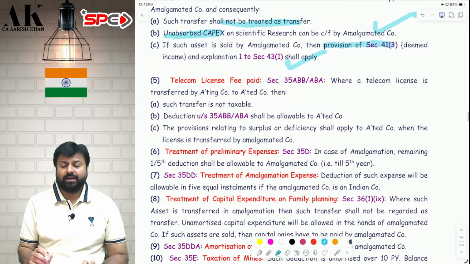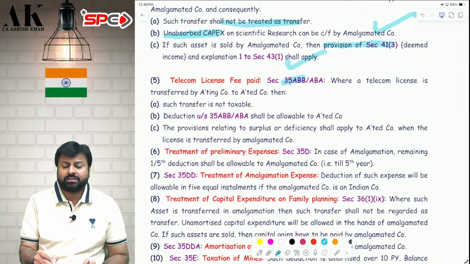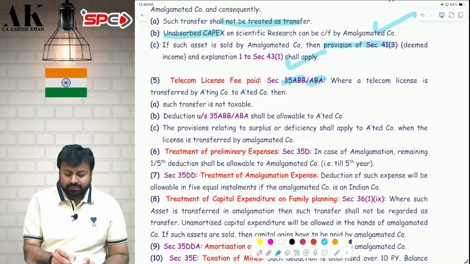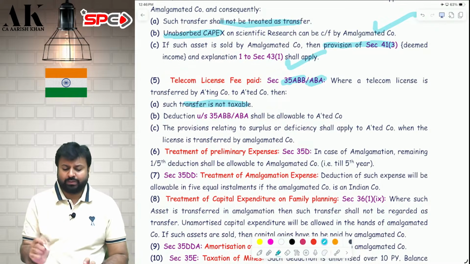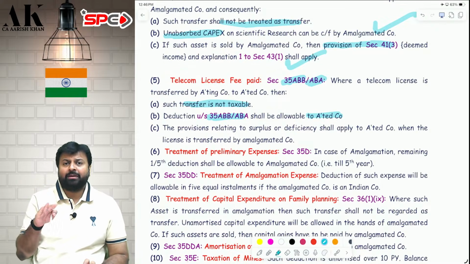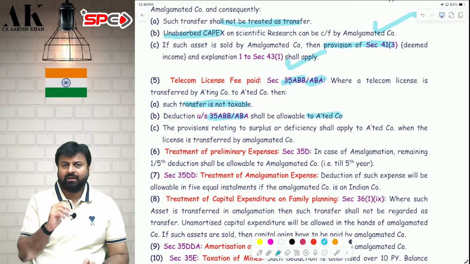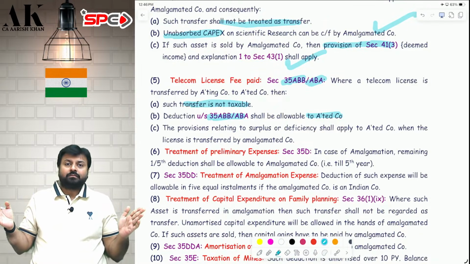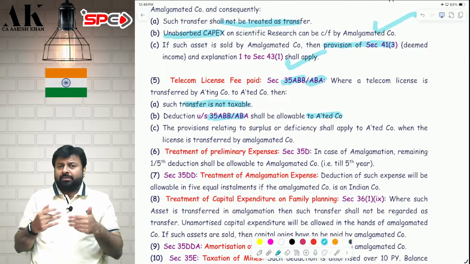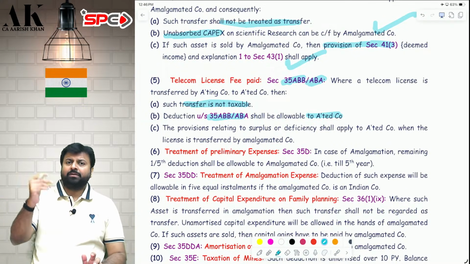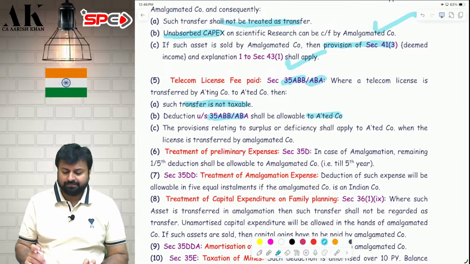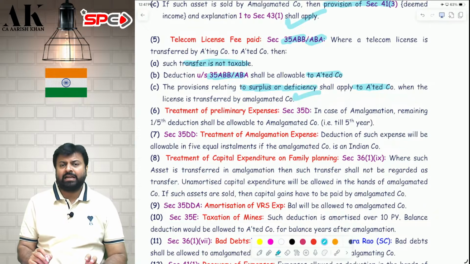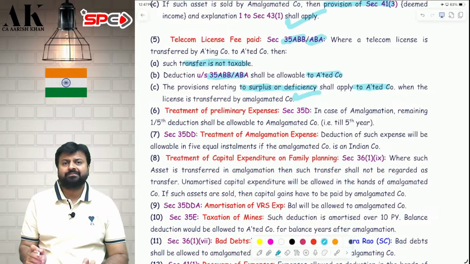Next, telecom license fees paid. 35ABB is telecom license fees paid. 35ABA is the spectrum license fees paid. So such license transfer is also not taxable. That is also exempt. Such deduction will also be available for the balance number of years to the amalgamated company, because telecom license deduction is allowed over the life of the license. Suppose the life of the license is 10 years and the amalgamation happened in the 5th year. So for the balance number of years, the amalgamated company will be eligible to get the benefit. Similarly, if the amalgamated company sells the telecom license, they are liable to pay tax on that, deemed income, whatever capital gains, etc. they have to pay.